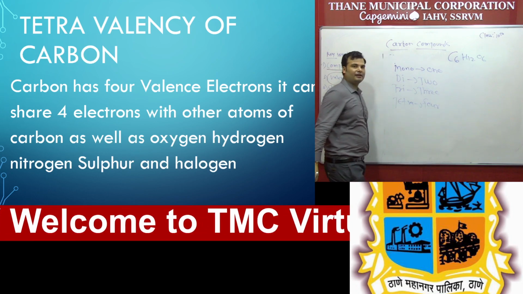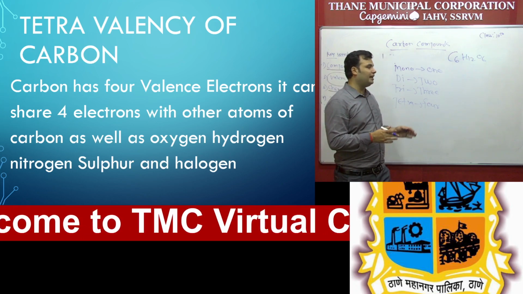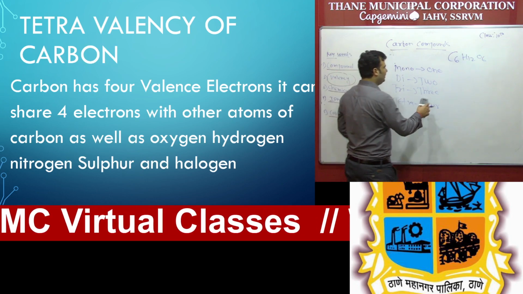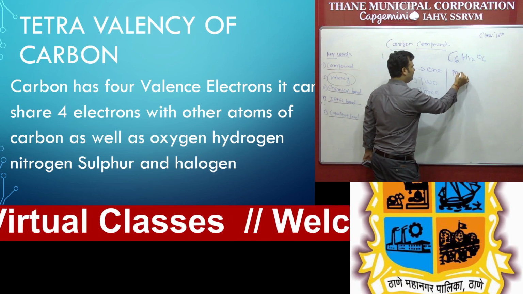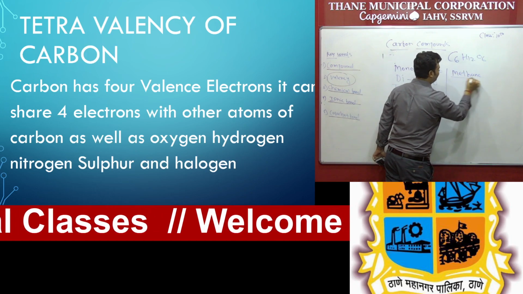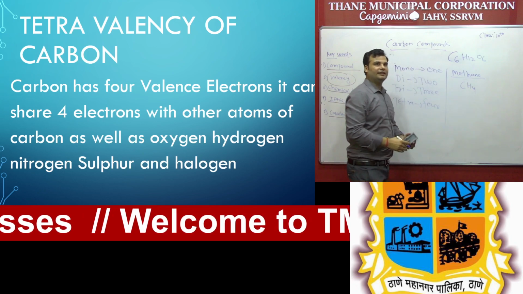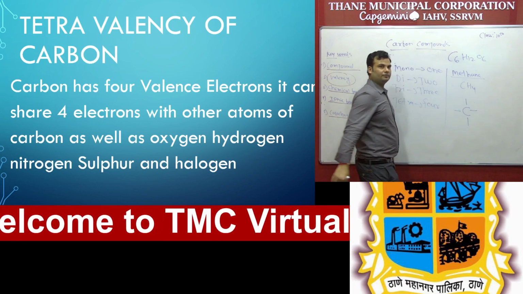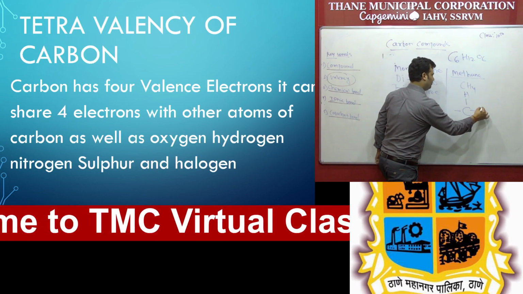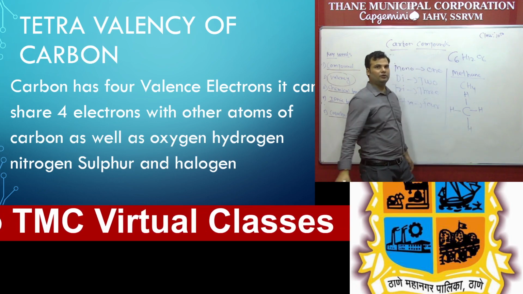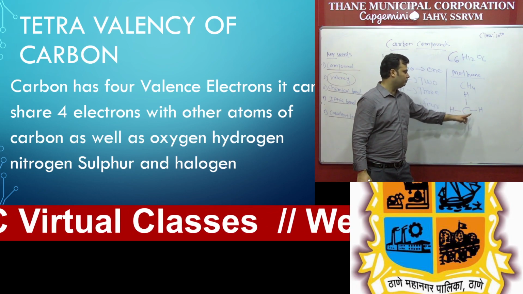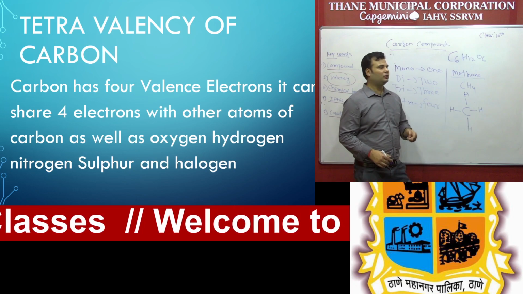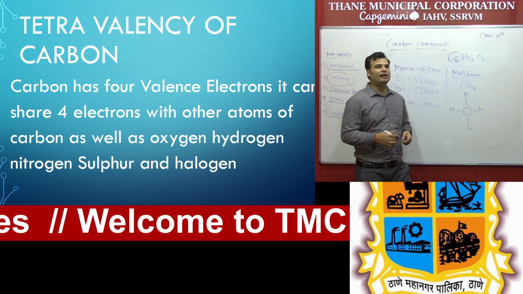So already we saw that carbon has tetravalency, which means the valence of carbon is 4. So how can you draw this structure? Like methane. The molecular formula of methane is CH4. It is tetravalency, carbon having valency 4: 1, 2, 3, 4. And hydrogen also requires 1 electron to complete its octet, so its valency is 1. So that's why carbon has tetravalency.